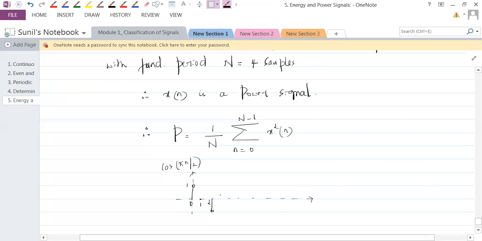So at 2, it is minus 1. At 3, it is 0. At 4, it is again 1, because it would be 4 pi by 2, so it would be cos 2 pi. Cos 2 pi would be 1. At 3, it is 0. At 4, it is again 1.